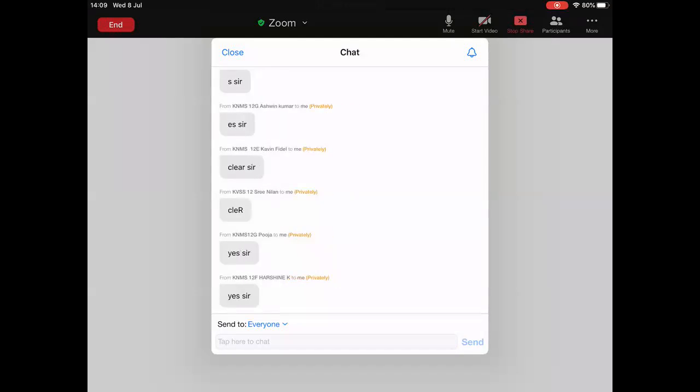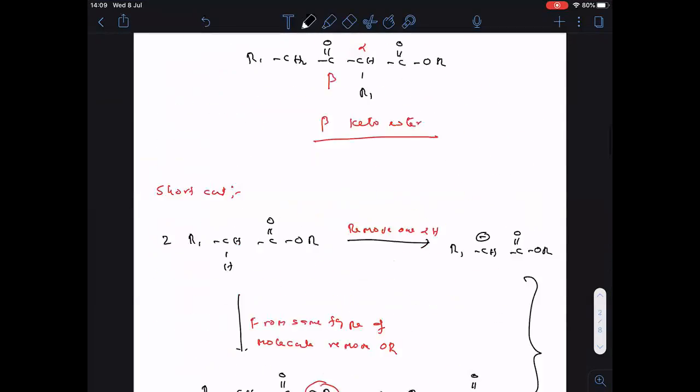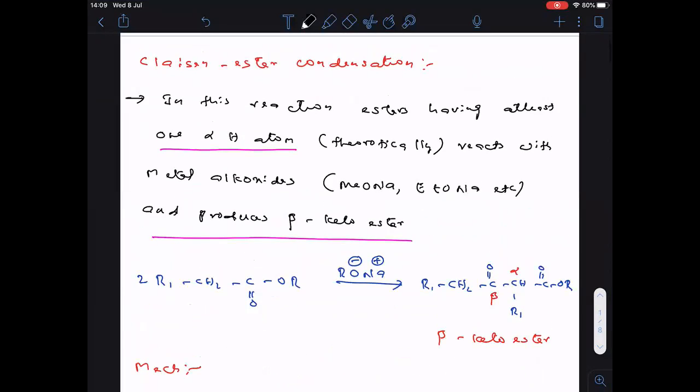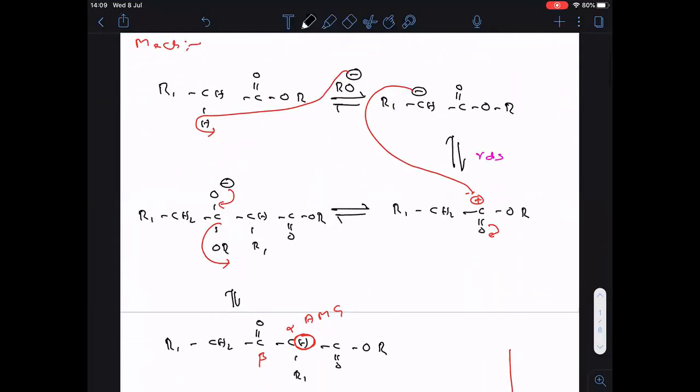Okay, let me show you the slides from the start. Claisen ester condensation. This is the mechanism of Claisen ester condensation.